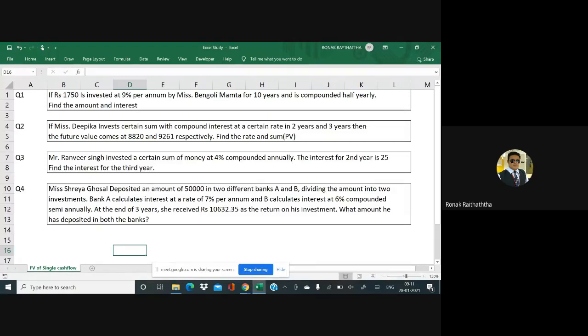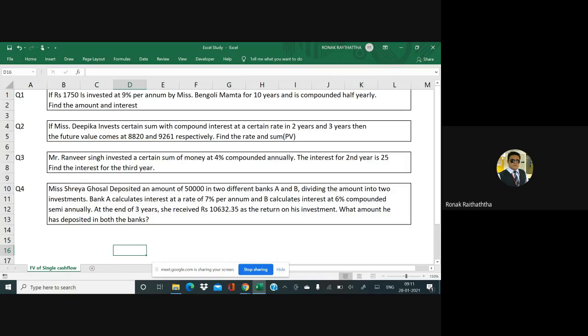So now can someone tell me what formula we can use, Jogeshwari, Avni? What can we do? Try to read it. If 1750 is invested at 9 percentage per annum for 10 years and is compounded half yearly, find the amount and interest. Annuity? Okay.